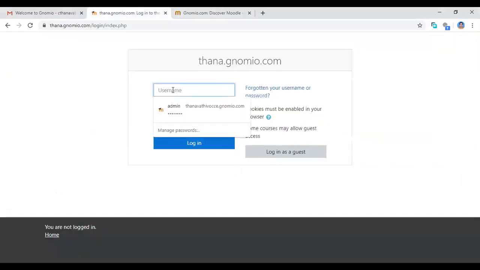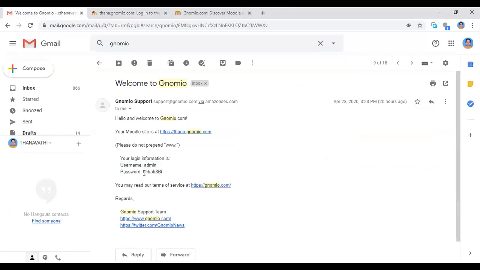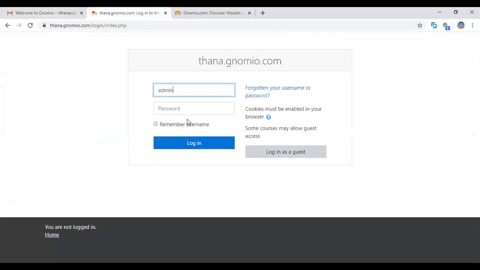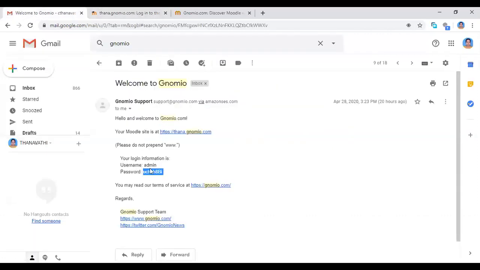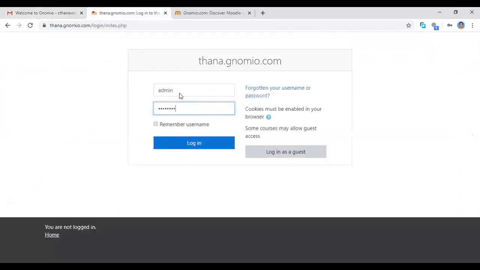So enter here, you enter that username and password here. We say the admin username and password, you can enter here. Then you click login.